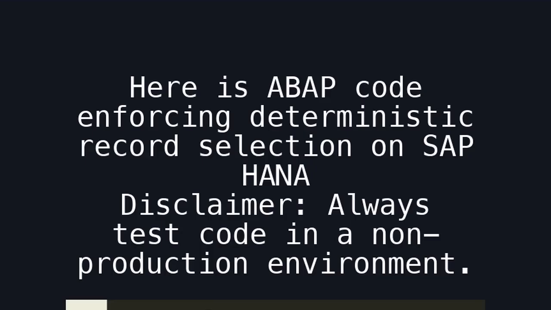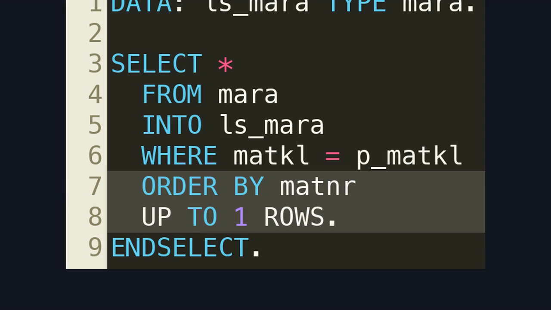Here is ABAP code enforcing deterministic record selection on SAP HANA. Disclaimer: always test code in a non-production environment. This code snippet enforces deterministic selection by explicitly defining which record should be treated as first. The behavior is now stable across executions.